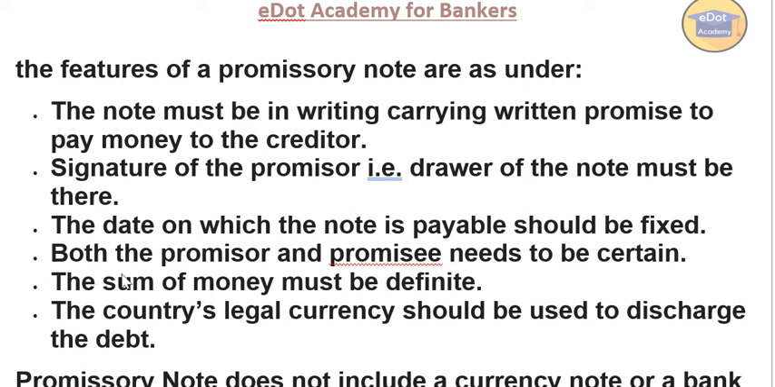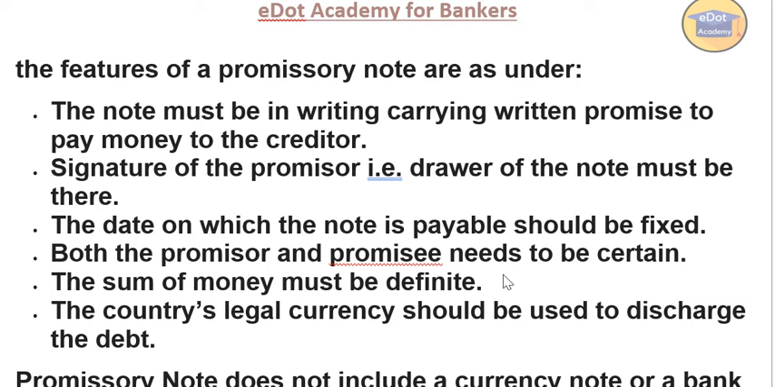Both the promisor and promisee need to be certain. That means you have to mention that one individual will pay and one individual will receive. There should not be any ambiguity. Only a fixed person. Let me take one example. Ram is making a promise, that means he's making the promissory note, and he's paying to Shyam. There should not be any ambiguity. That means, say, Shyam or his brother. So this becomes an ambiguity. So promisor and promisee need to be certain.